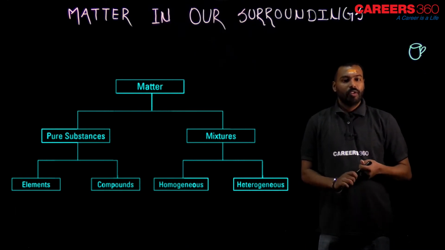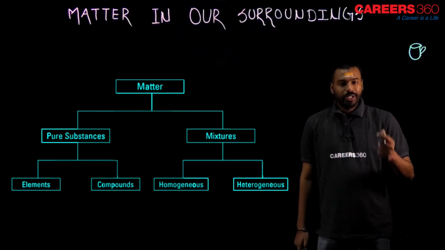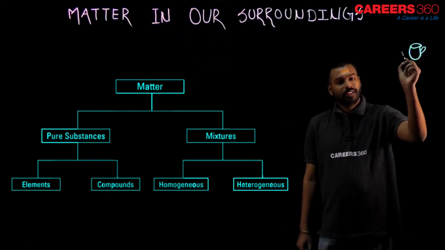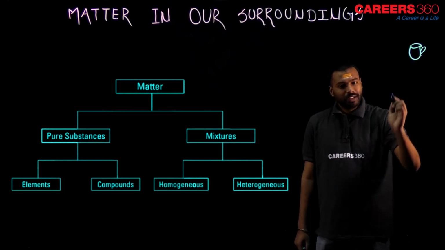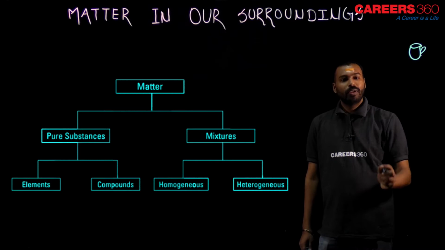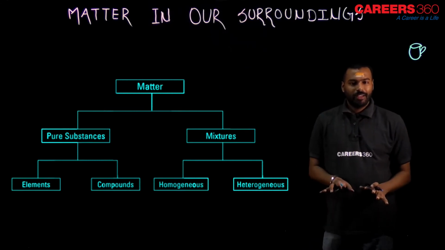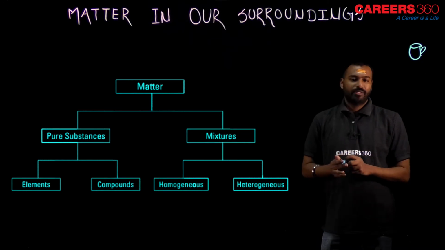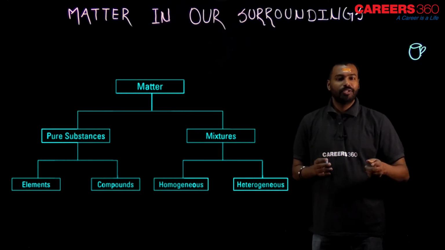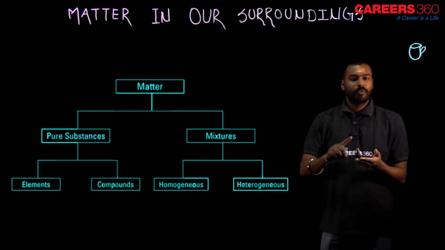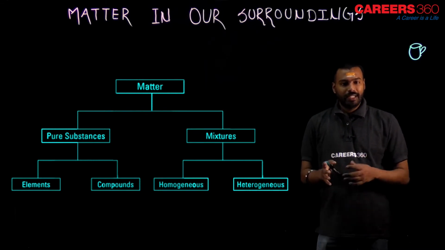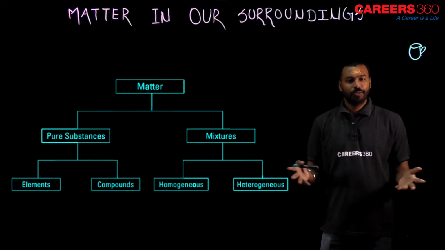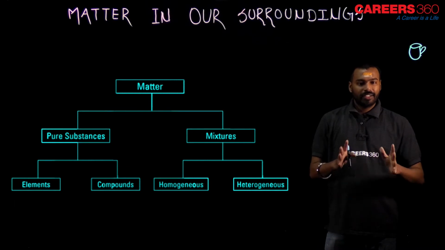Whatever taste you get in the very first sip, the same taste you will get at the very last sip also, in the middle also, in the left, right, everywhere. From all the corners of this cup, your tea will have the same taste. And your tea is a mixture of sugar, milk, water and tea leaves, ginger and so many things. So yes, tea is a mixture, no doubt.